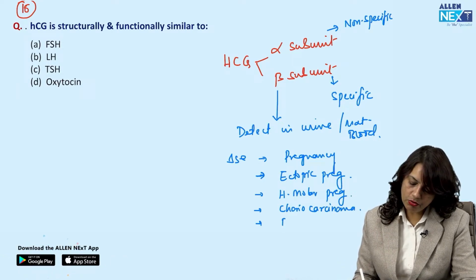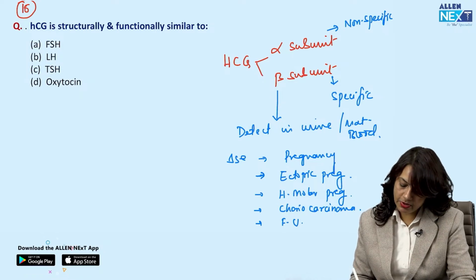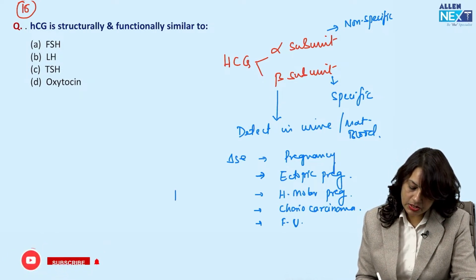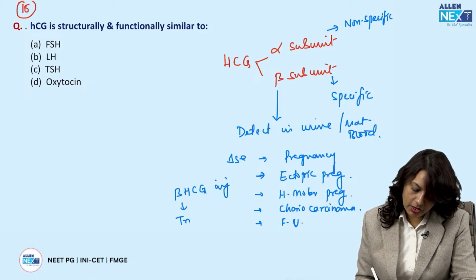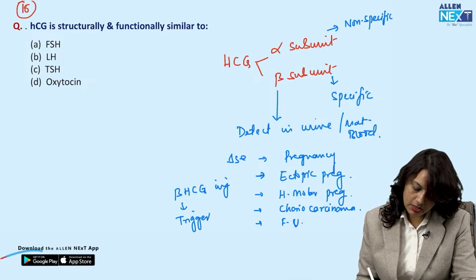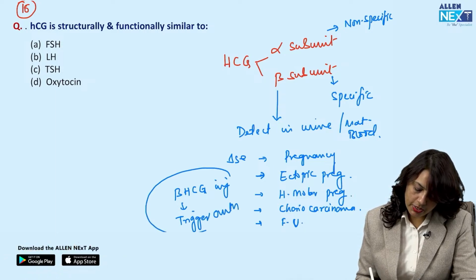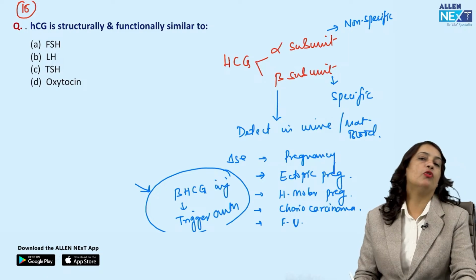It's an important tool for follow-up as well. And beta HCG injections are also given in cases of infertility to trigger the ovulation. Okay? To trigger the ovulation.